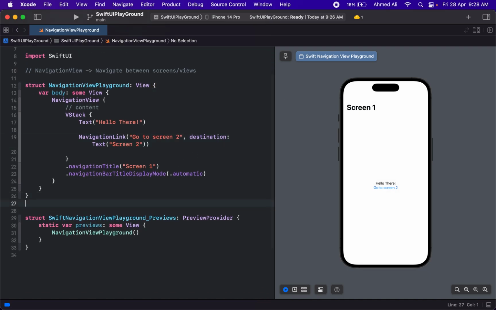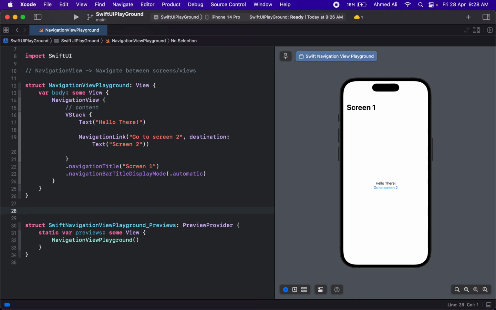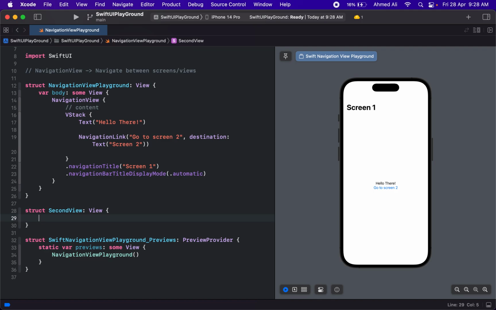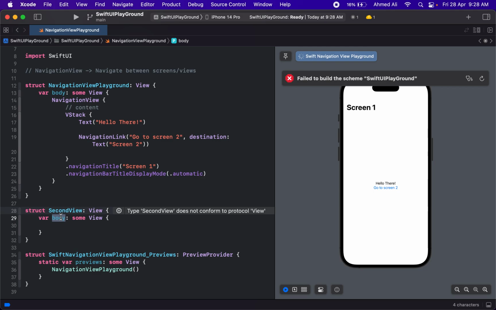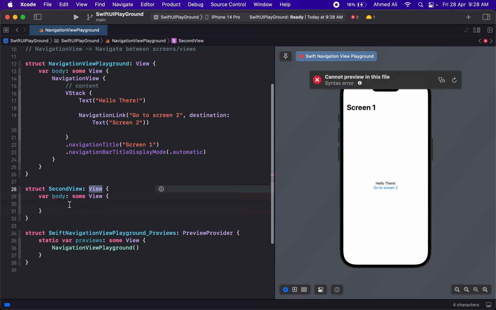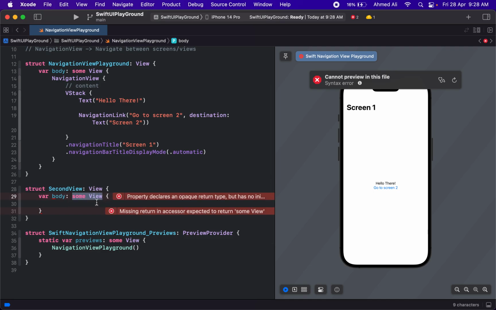And if you want to display a different screen, you can just create a new SwiftUI view in a separate file, or I can just have a view in here. Let's name it SecondView. It should be a struct, and it should conform to the View protocol. Once we have this conformance, we can now have this body, and the body is important for any view that conforms to View, and it needs to return a view type as well.